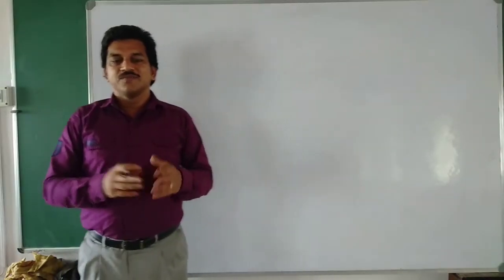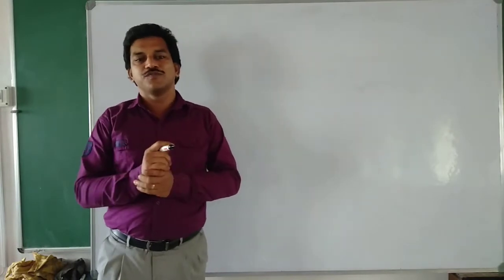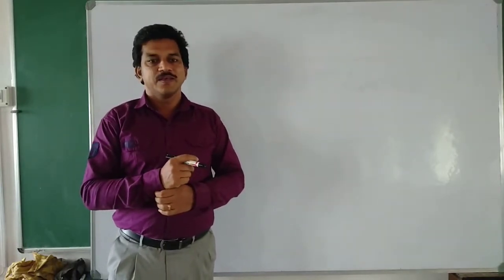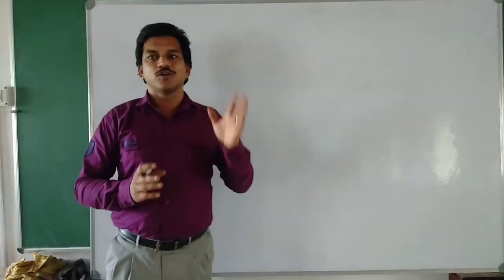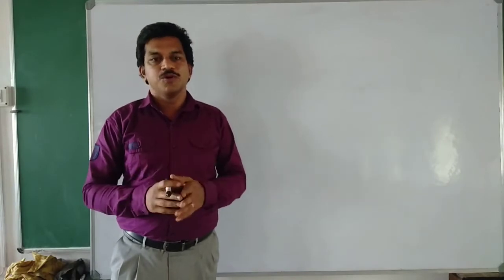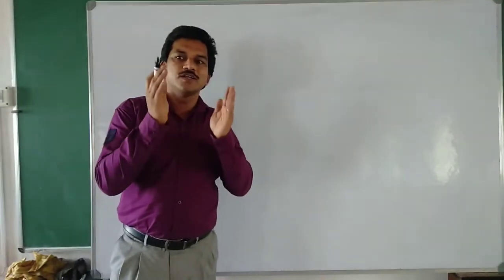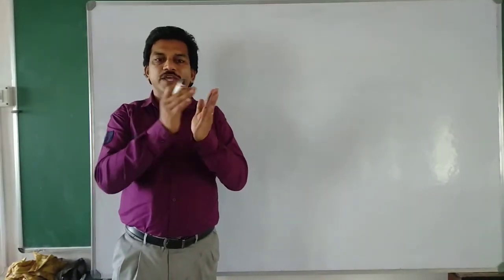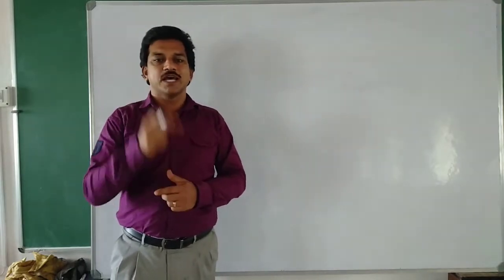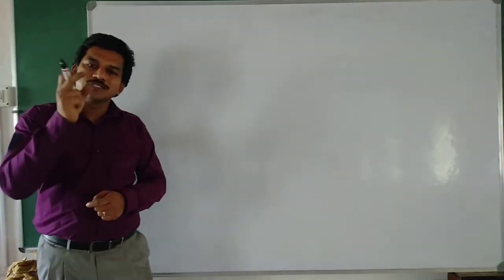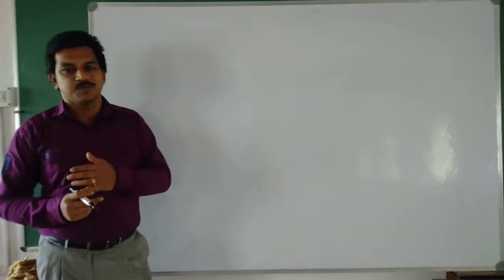Hello everyone. We were discussing journal entries for the issue of shares by the company. In the last video we were discussing calls in arrears and calls in advance. Now we are going to see how we can prepare the journal entries if both calls in arrears and calls in advance come together. That means journalizing the issue of shares when there are both calls in arrears and calls in advance. Let us explain that with the help of an example.